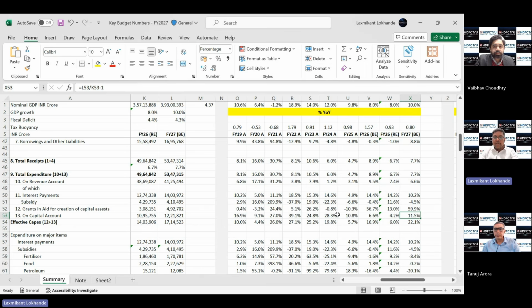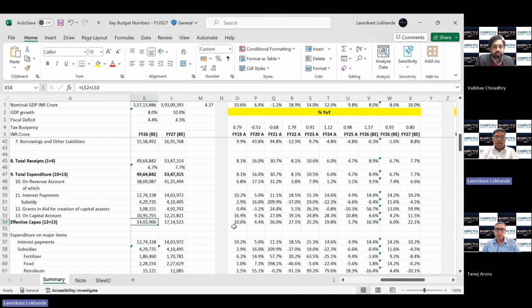So as you rightly pointed out, government has been increasing their capex budget, and this we have seen in FY27 as well, wherein despite the pressure on the revenues and the overall expenditure, they have allotted relatively more to the capex side.